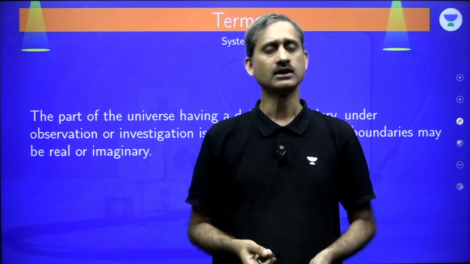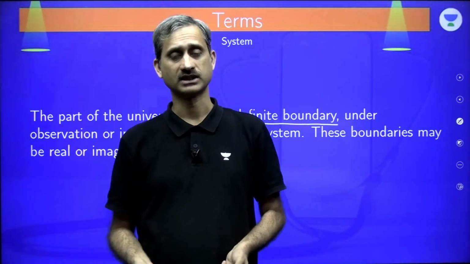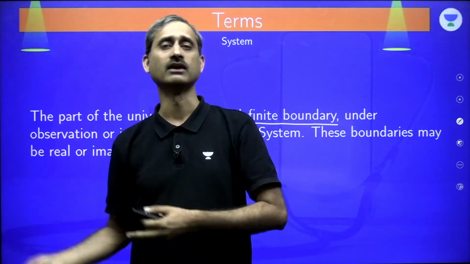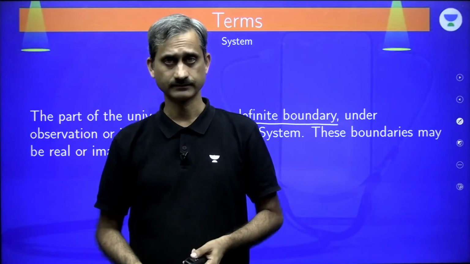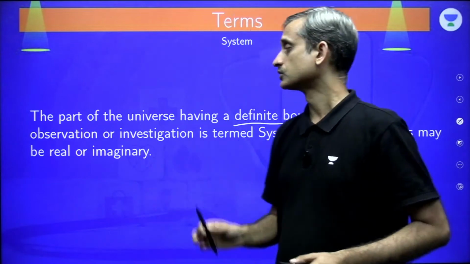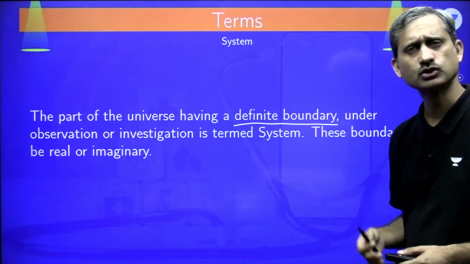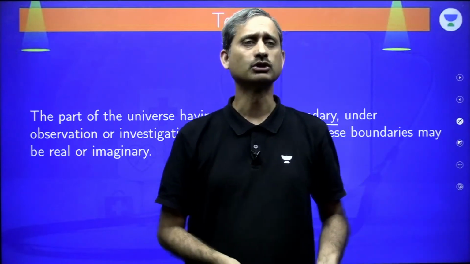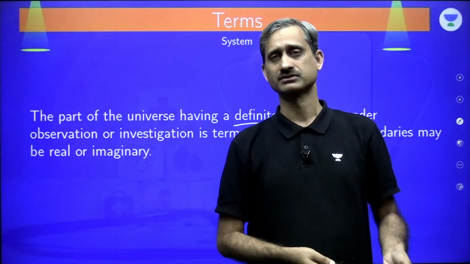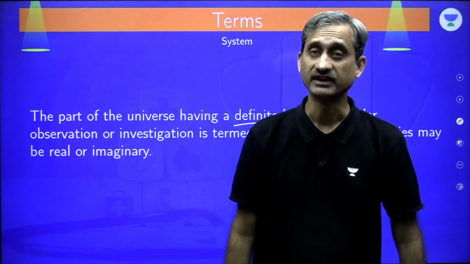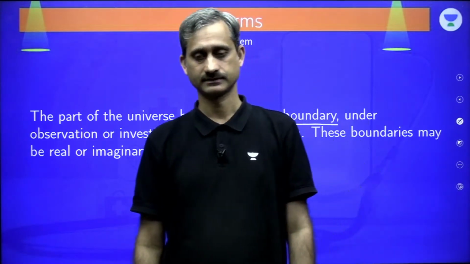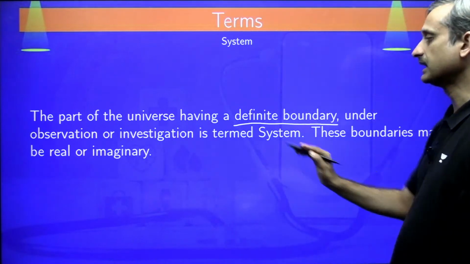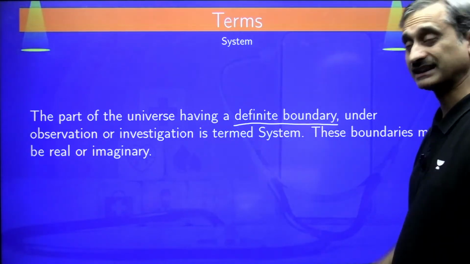In the same manner, we can have imaginary boundaries. We can simply make a Cartesian coordinate. We can have an origin, and with respect to the origin, we can have a system being defined. So remember, these boundaries could be real, could be imaginary, could be conducting, could be insulating, could be porous, could be non-porous. So there could be very many kind of boundaries. Is it clear? So these boundaries may be real or imaginary, but they have to be there.